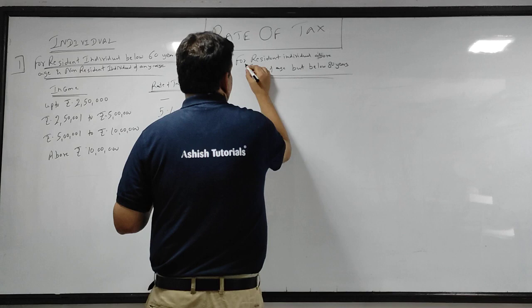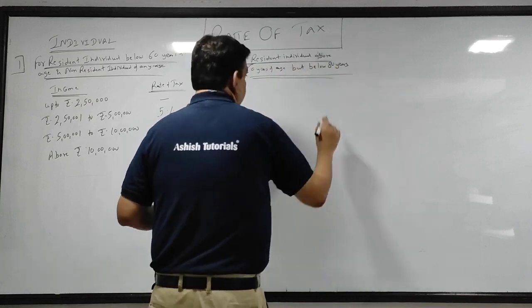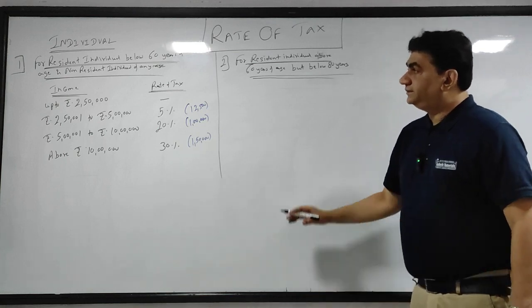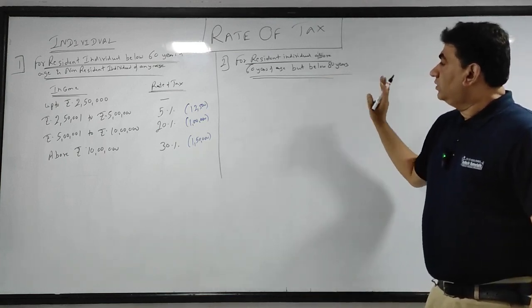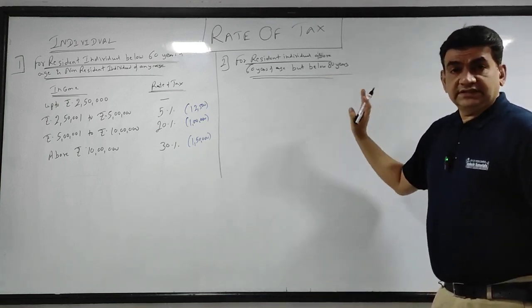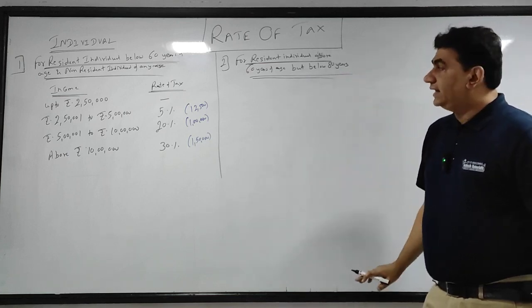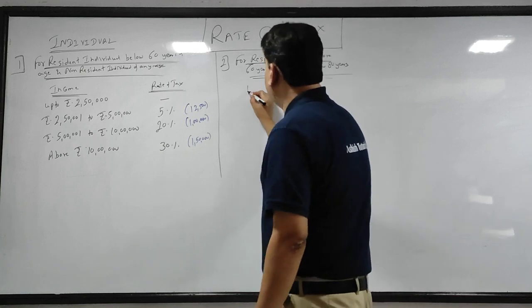For resident individual above 60 years of age and below 80 years. 60 के ऊपर and below 80. Okay. Now see, again the same thing.